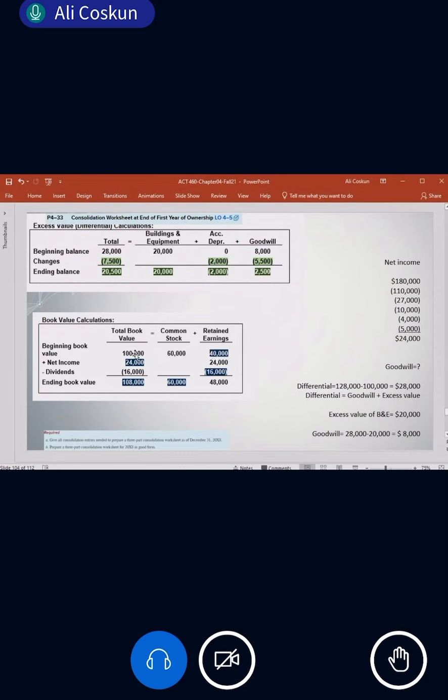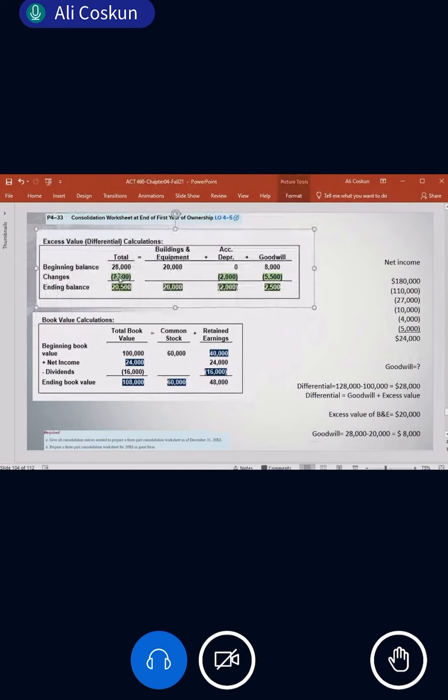All right? So this book value 108, but this 108 is only for what? Book value. And the excess value calculation a few minutes ago I showed that 20,500. So these two tables we can prepare with that information. Now you know how to prepare the book value calculation table. You know how to prepare the excess value calculation table.